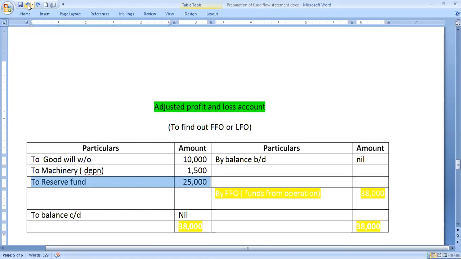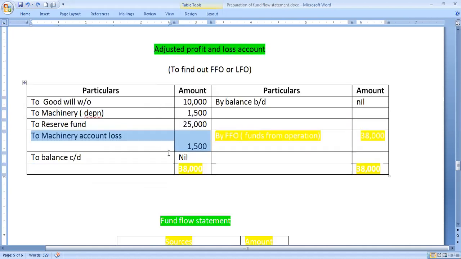This transaction also will not have impact on cash. The same thing that you have taken into consideration. Our funds increase by rupees 25,000. And loss on sale also is a book loss, not an actual loss. The same thing that we have taken in machinery account credit side, right opposite in adjusted profit and loss account debit side. So this statement, this account takes into consideration those items that were debited or credited earlier in profit and loss account, which we have to reverse here. That indicates profit increases or decreases.